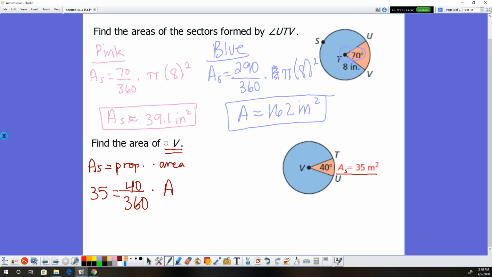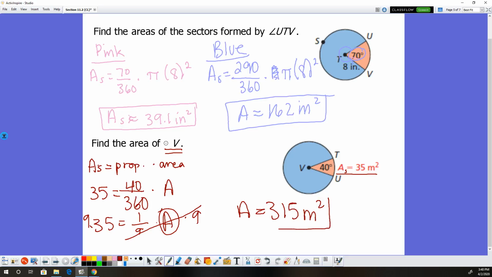So here I have 35 equals 1 over 9 times A. In order to get A by itself, I'm going to multiply both sides by 9. I'm going to cross out that A, which gives me the area is 315 meters squared.